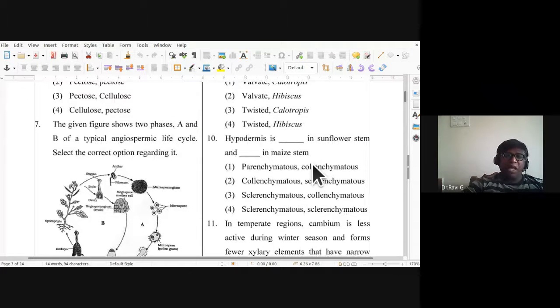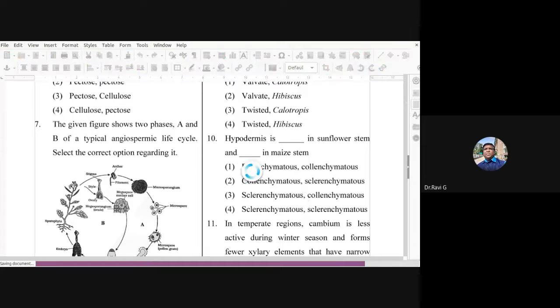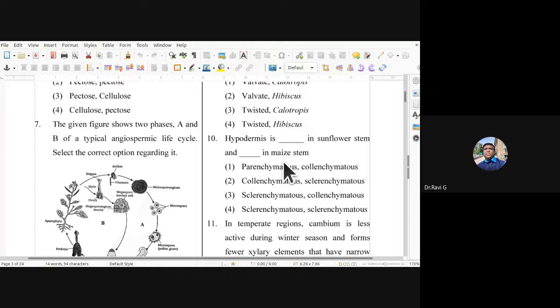Tenth one, hypodermis is dash in sunflower stem and dash in maize stem. Sunflower stem represents the dicot stem and maize stem represents the monocot. So the hypodermis in sunflower stem will be made up of collenchymatous and they are made up of sclerenchymatous in maize stem. So just remember, it is sclerenchymatous in maize stem. So collenchymatous in hypodermis and sclerenchymatous, 10th one, second is the answer.